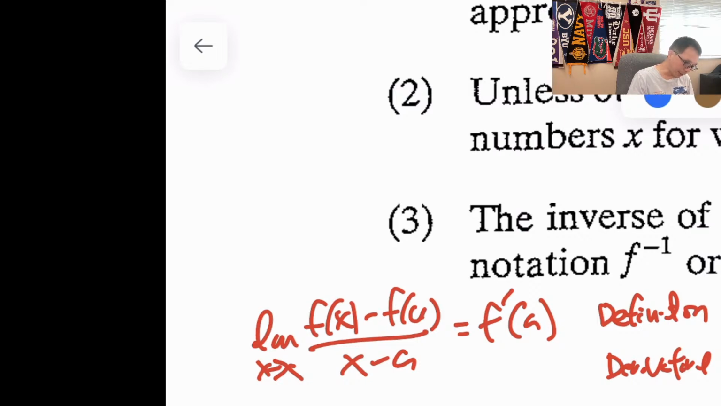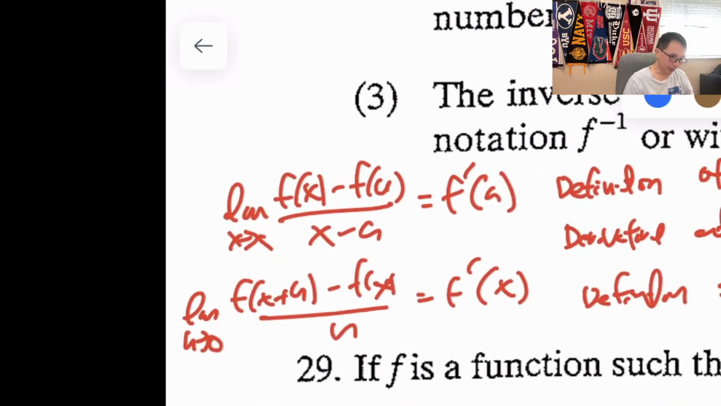Now, what's the other one? The other one is the limit as h approaches 0 of f of x plus h minus f of x over h, which is equal to f prime of x. Now, this is the derivative at all points. So at any point, right? Those two things you need to understand.